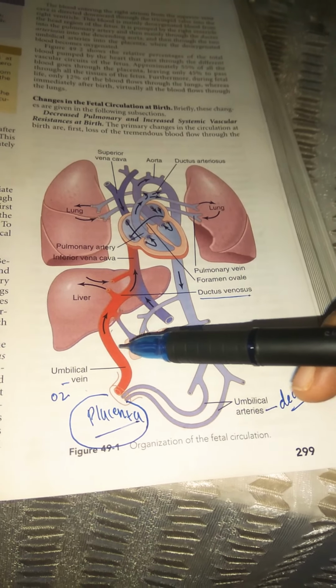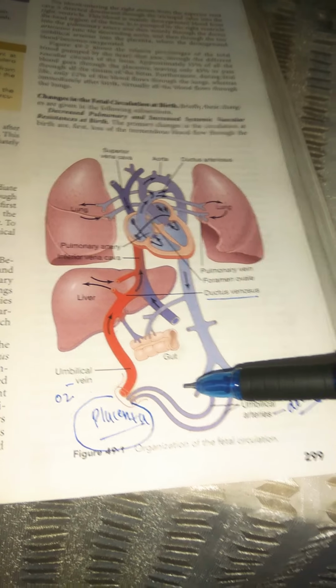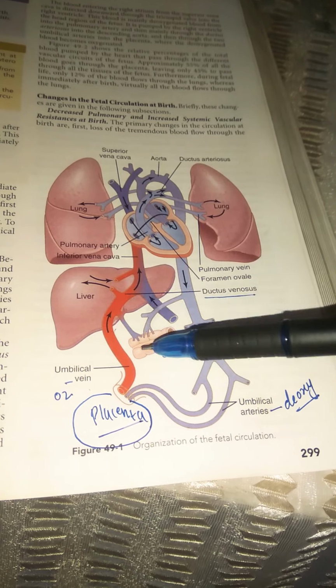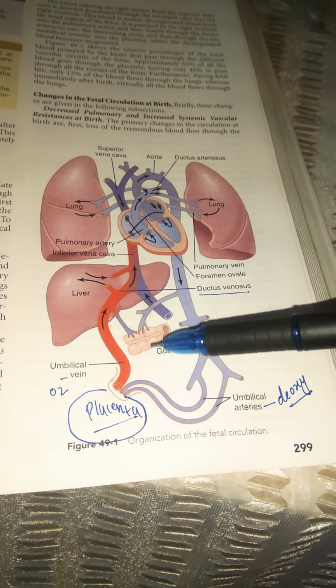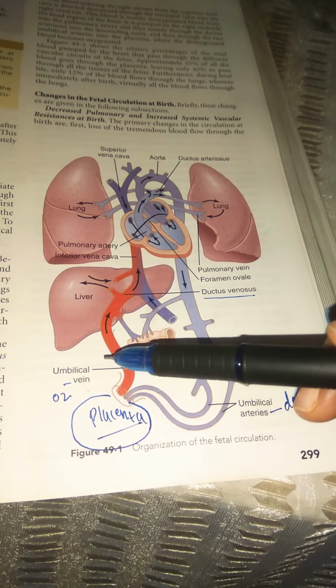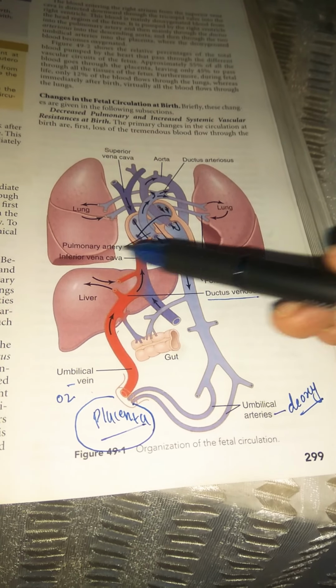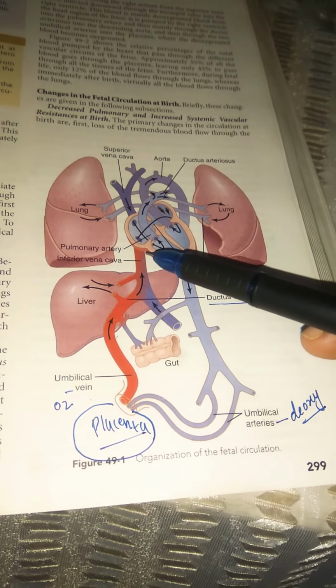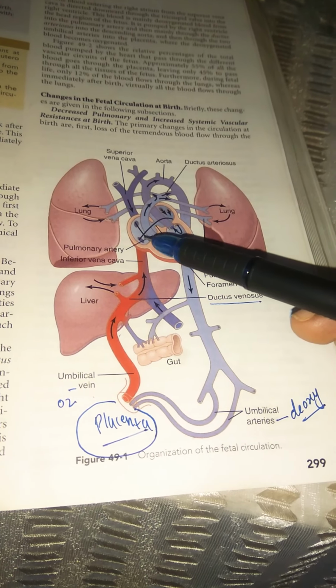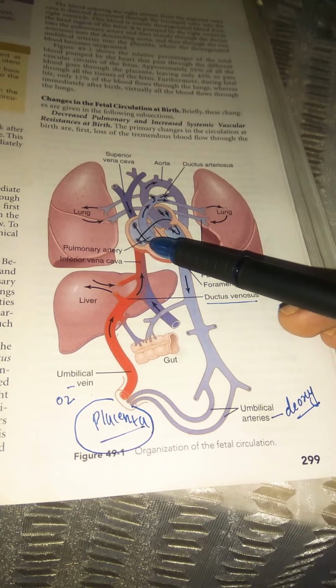That is, we are now all talking about before birth. After birth we'll discuss later. So before birth, this is the situation which is going on. Next, after the blood passes through the ductus venosus, you can see it is directly entering into the inferior vena cava. Of course, the inferior vena cava is connected to our right atrium. So from the inferior vena cava, blood enters into the right atrium.